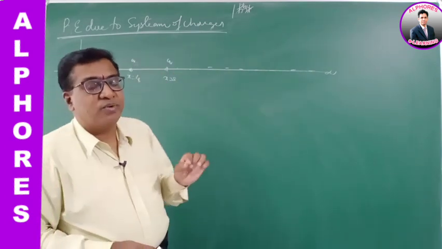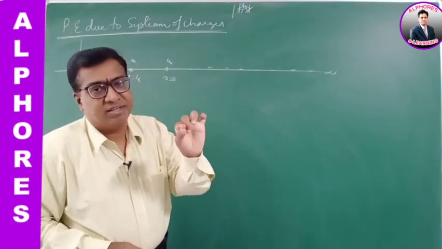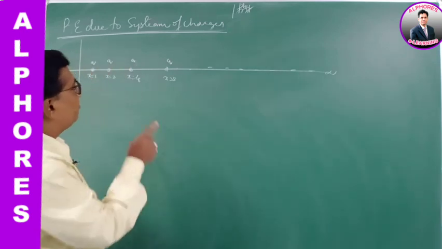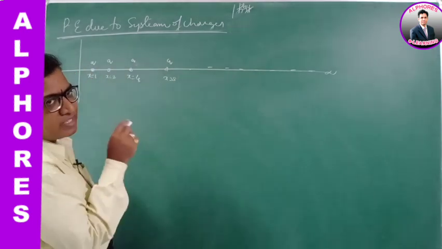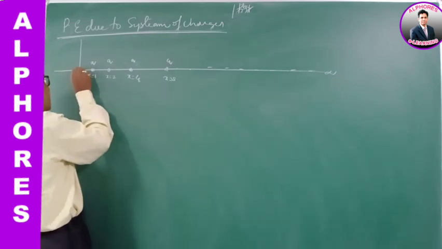Now he is asking to find the electrical potential, only potential, due to the system of all these charges at the origin.